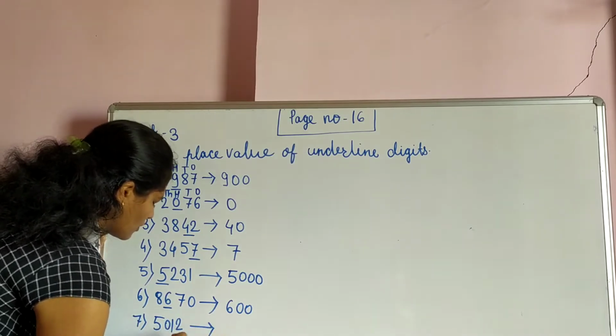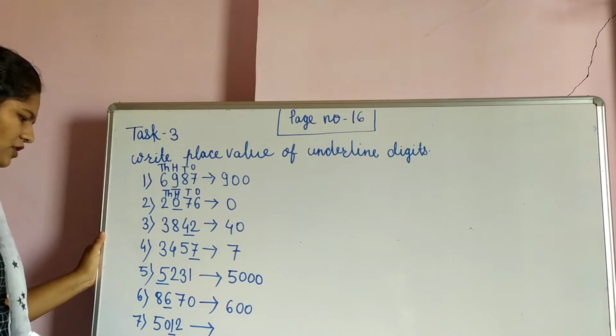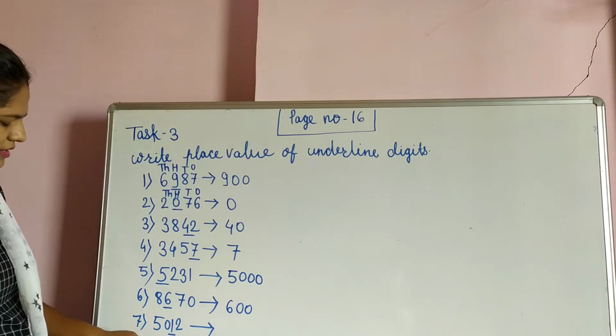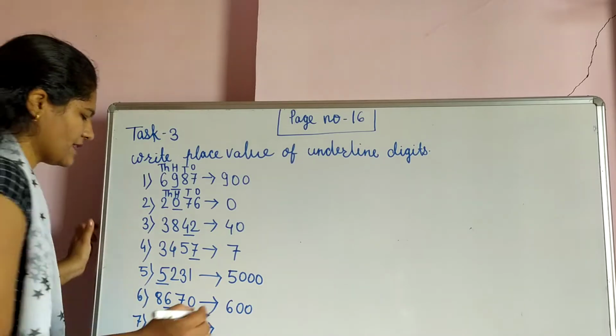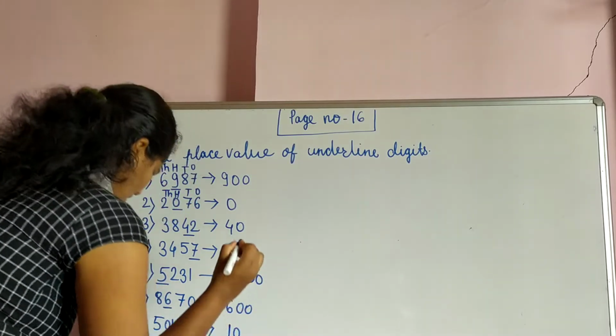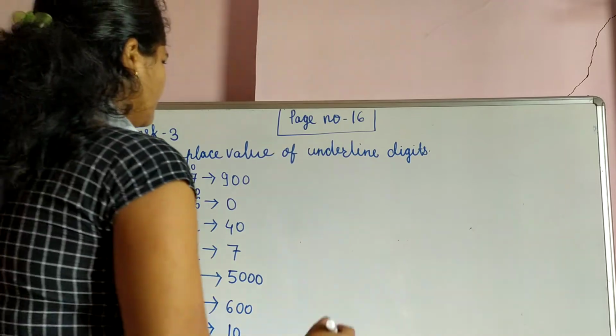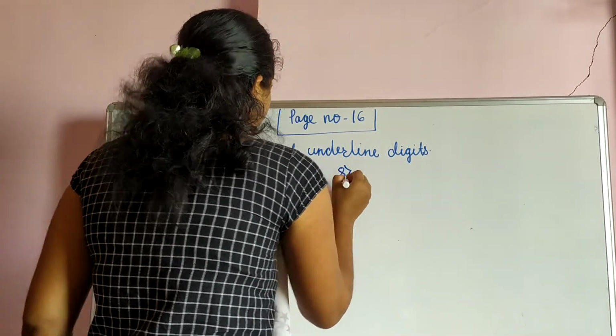5012. So 1 is underlined here. So 1, it is on which place? This is the ones place and this is the tens place. So here answer is 10. Now we see next one. What is the 8th question?